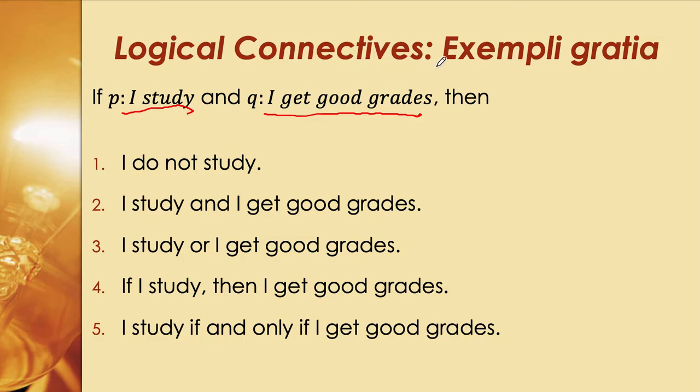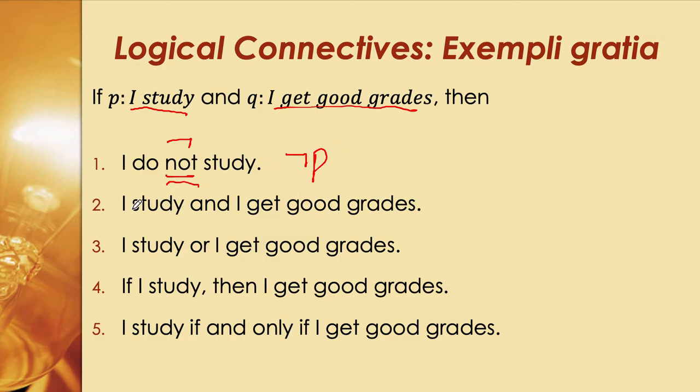What we will do is convert this into symbols. So how do we do this? "I do not study." Look at the word not. Every time you see the word not, it's a negation. I will use this symbol instead of a tilde. Either way, they're the same. P is I study, Q is I get good grades. Since there's a not there, we write this in symbolic form as not P.